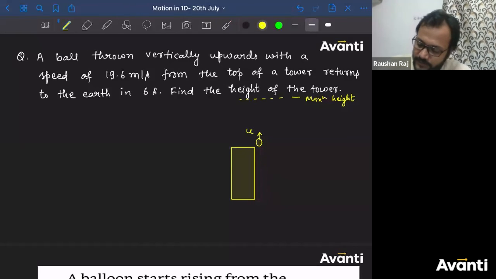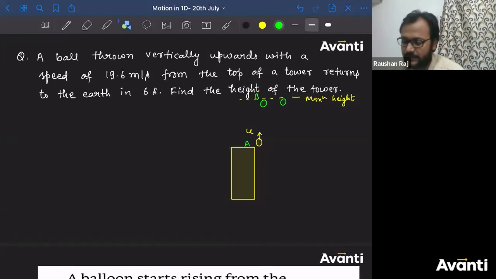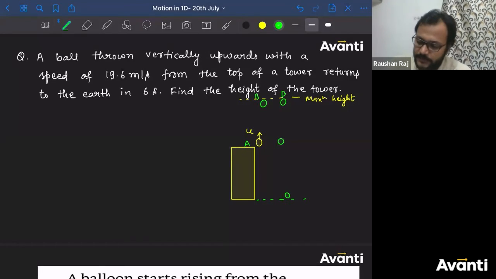So let me call this point as A and this point as B. So let's say the ball has reached here, and then the ball will start coming down. Let me again call this as B. This is B, and the particle will come here. This is the intermediate position. So I'll say this is B, this is A here, and let me call this as ground G here.